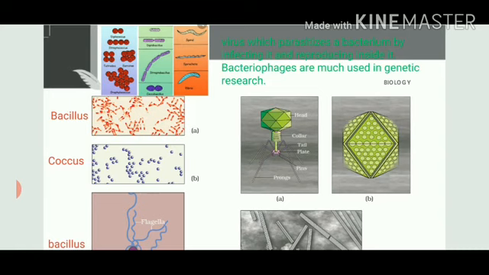That is done with the help of bacteriophages. They are coded with that particular gene, and then they reproduce inside the bacteria, and that bacteria can be incorporated into either plants or animals where we want to get a desirable result.